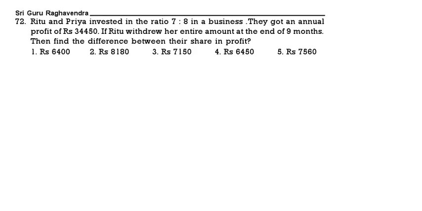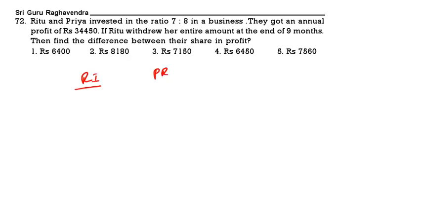Ritu and Priya invested in the business in the ratio 7:8. They got an annual profit of 34,450. If Ritu withdraws her entire amount after 9 months, find the difference between their shares of profit. Ritu withdraws after 9 months, whereas Priya keeps her money for 12 months.